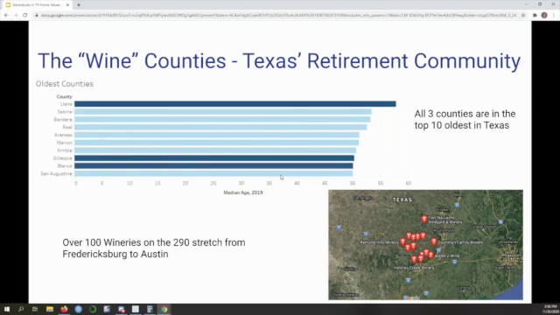Now, these jobs are not necessarily high-paying jobs. The people serving the wine, working in the fields, are not making a substantial amount of money, and neither are the winery owners, but they don't need to. They're bringing their wealth with them, pushing up home prices. In fact, an acre of land on 290 went from $7,000 a decade ago to $75,000 an acre.